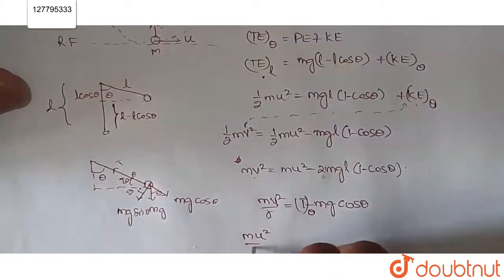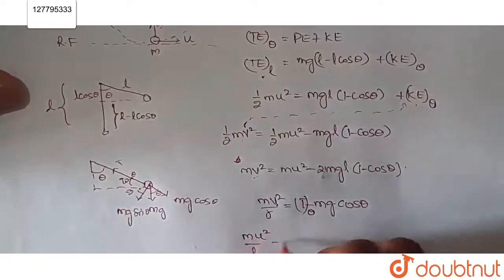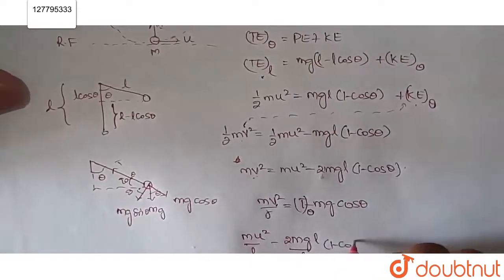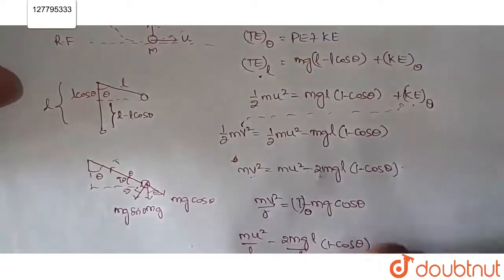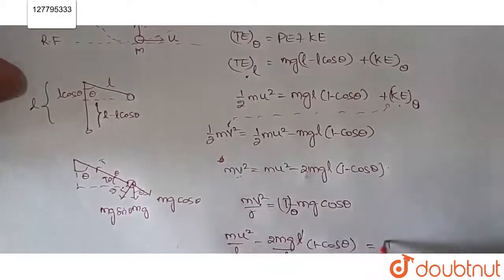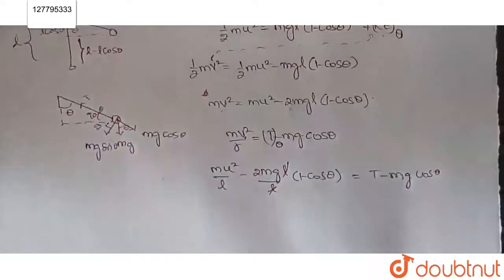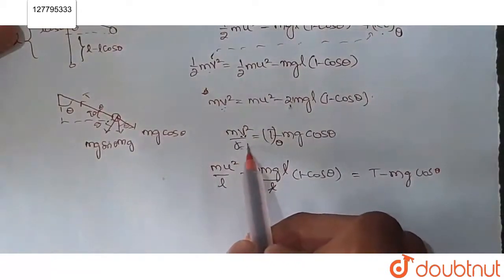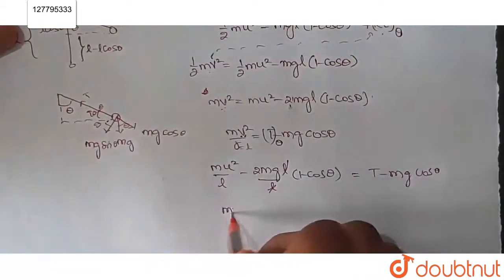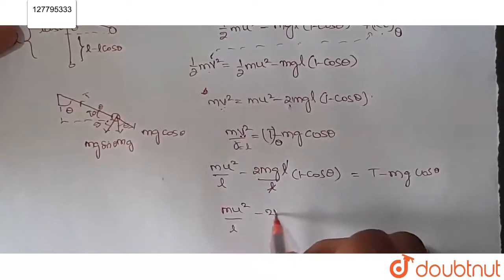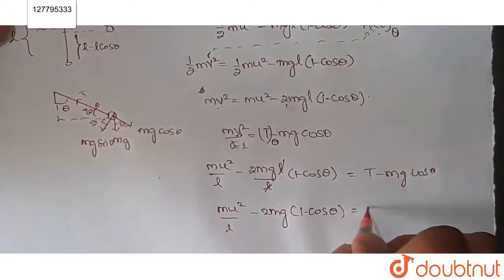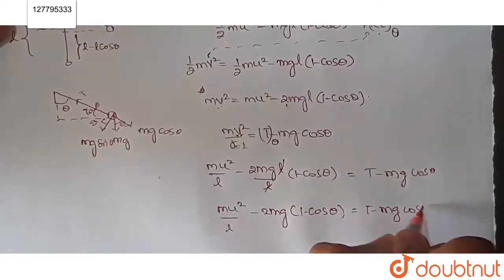It is the length of the string, L, minus 2mgl by L into 1 minus cos theta. So this L gets cancelled. See here, we are substituting m v square and r is equal to L. So m u square by L minus 2mg into 1 minus cos theta must be equal to T minus mg cos theta.